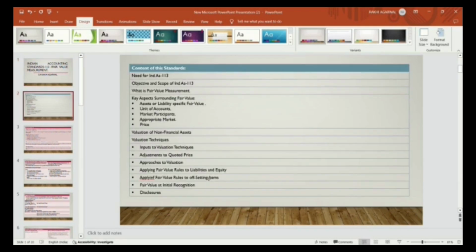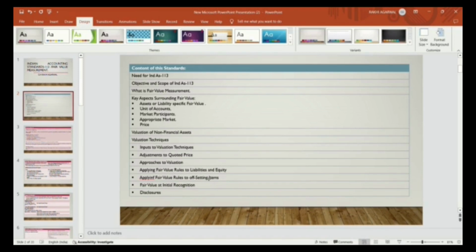So, in this standard, we will discuss the need for Ind AS 113. What was the purpose of this standard? Then we will discuss the objective and the scope of this standard. Then we will discuss the fair value measurement. What is fair value measurement? Then we will discuss the key aspects surrounding fair value measurements.